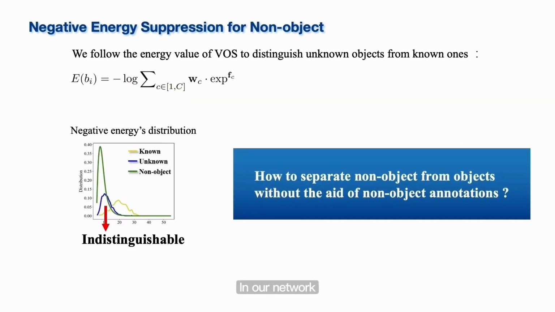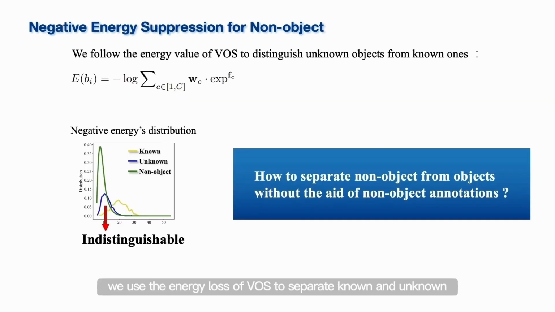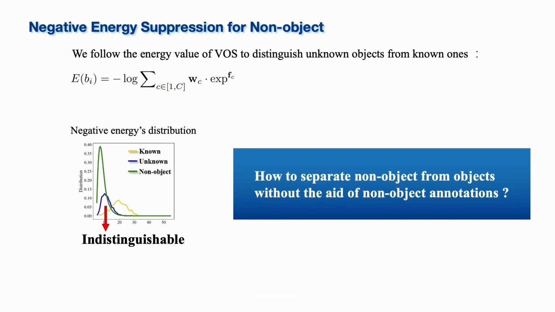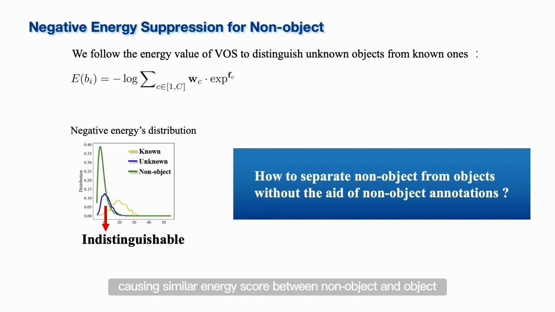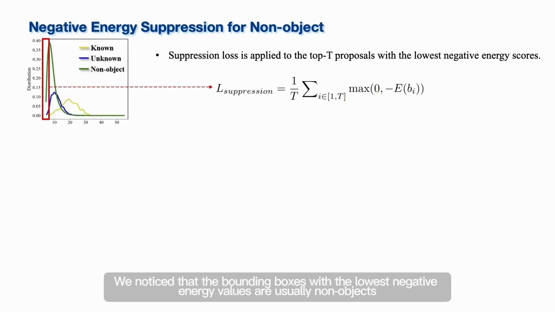In our network, we use the energy loss of VOS to separate known and unknown. However, non-object proposals may receive high negative energy scores due to insufficient data, causing similar energy scores between non-objects and objects. We noticed that bounding boxes with the lowest negative energy scores are usually non-objects.